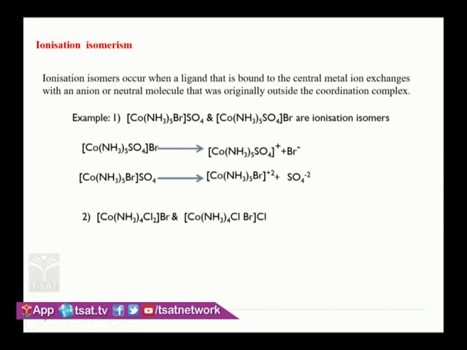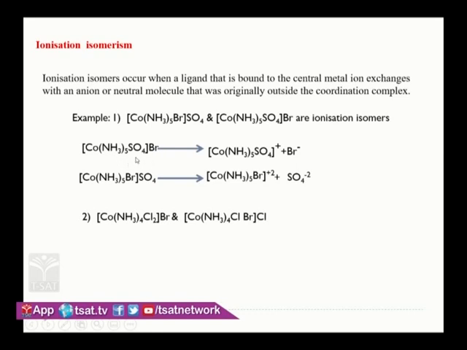In ionization isomerism, what do ionization isomers mean? The coordination compounds which have the same molecular formula, that is the same chemical formula, but produce different ions when dissolved in water. Like here you see pentaamminebromocobalt sulfate. If you dissolve this in water, we are going to get sulfate ion and this complex ion.